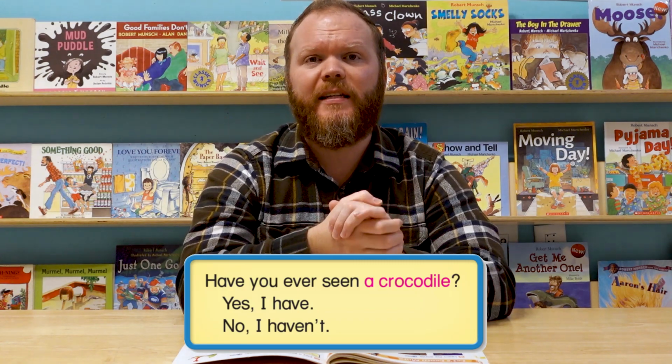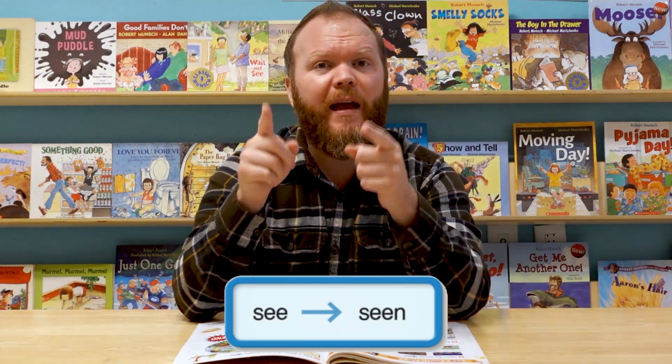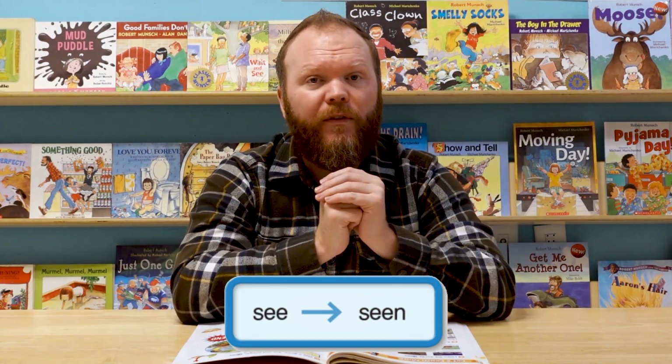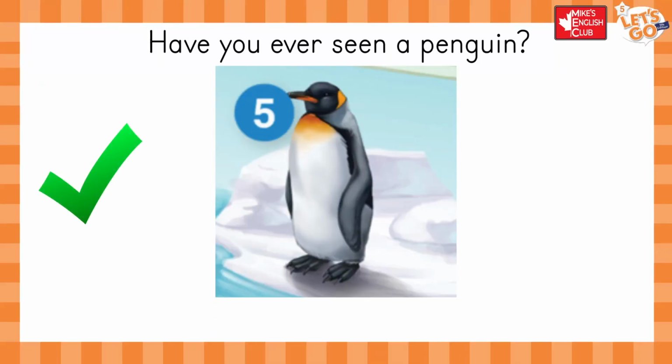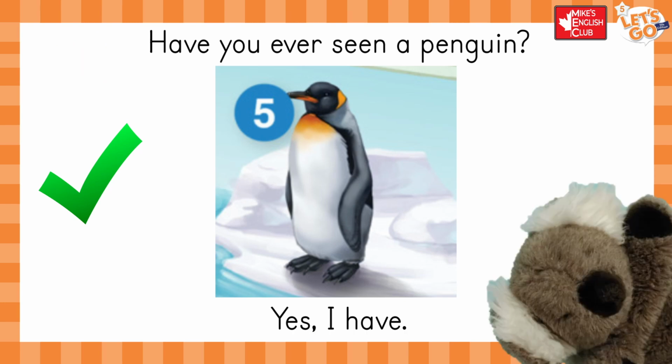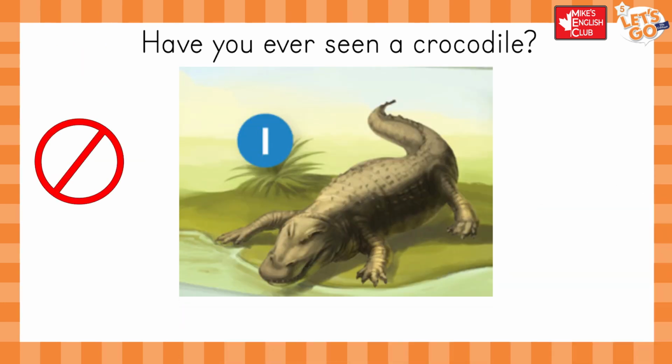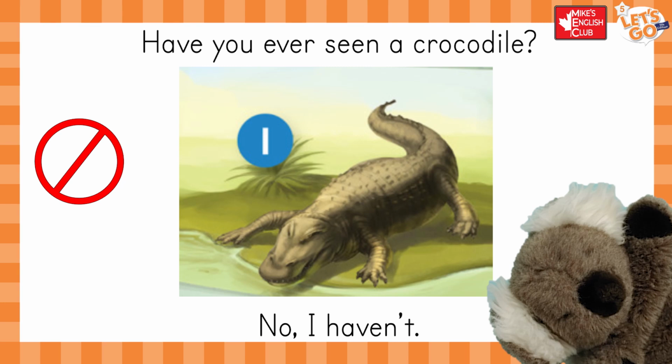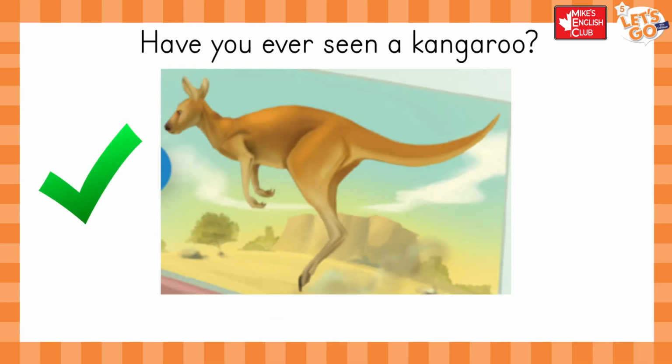Now the pattern we had looked like this in your books. This pattern was just asking the same thing as before. Have you ever seen? So if you saw that thing one time or more, you can say, yes, I have. And if you never saw that thing, not even one time, then you should say, no, I haven't. Let's practice that. Have you ever seen a penguin? Yes, I have. Have you ever seen a crocodile? No, I haven't.